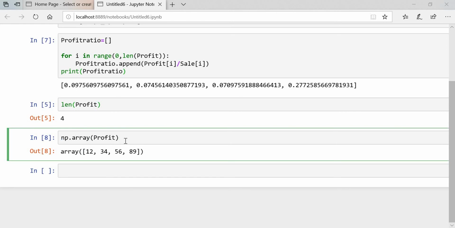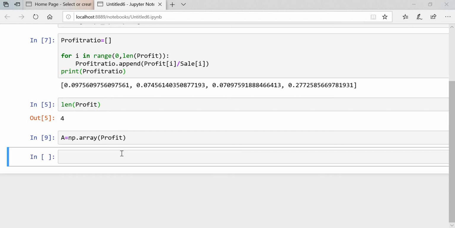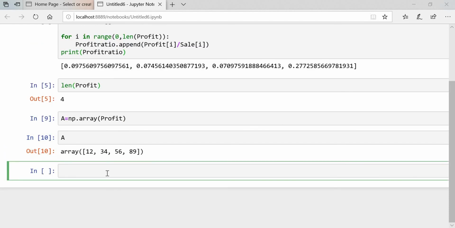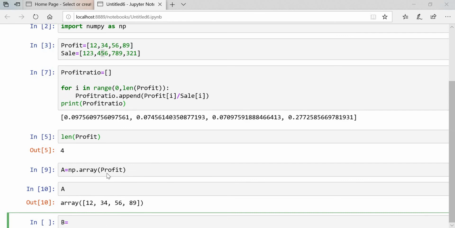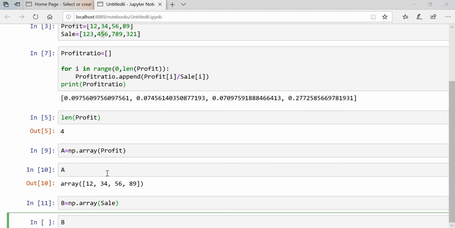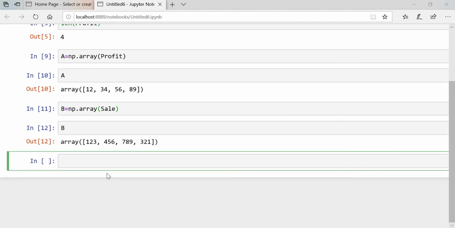We will put this in some other letter, let's say A. Then we can call that A, and we will put B also, that is np.array of cell. You can see B also is converted into an array.